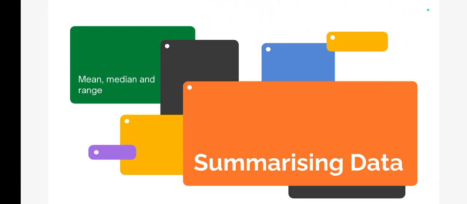Today we will study how to summarize data using mean, median and range. तो आज हम देखेंगे कि हम मीन, मीडियन और रेंज कैसे निकाल सकते हैं।